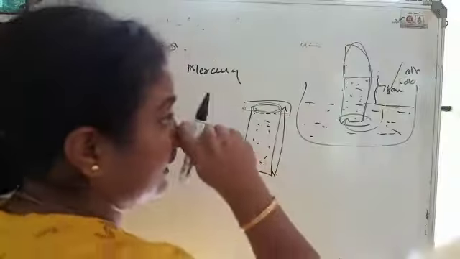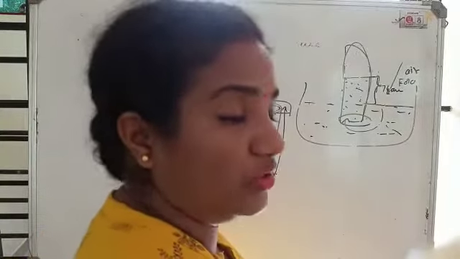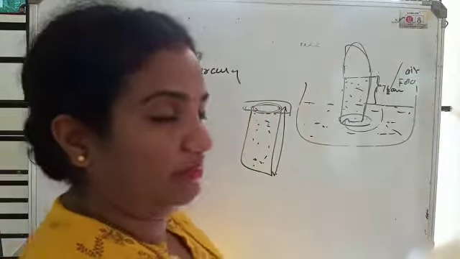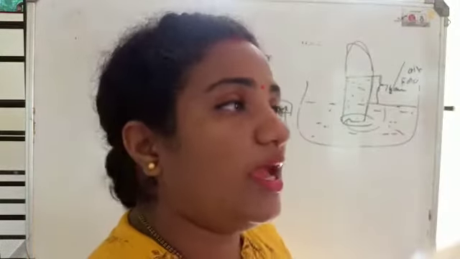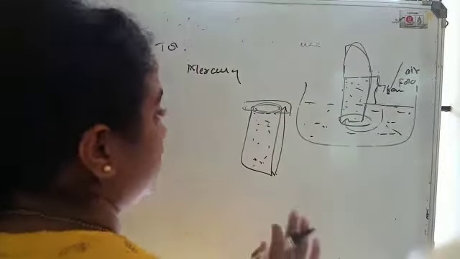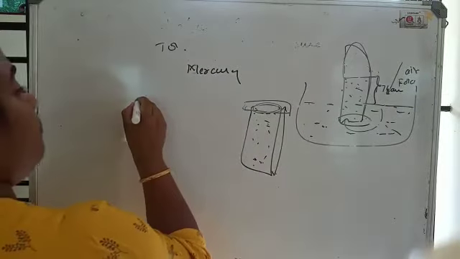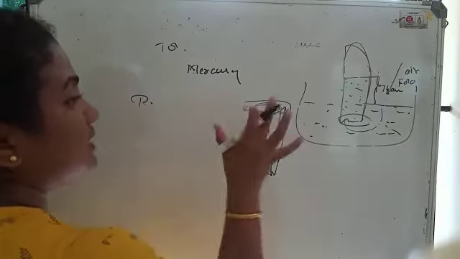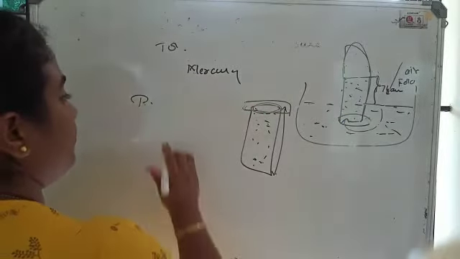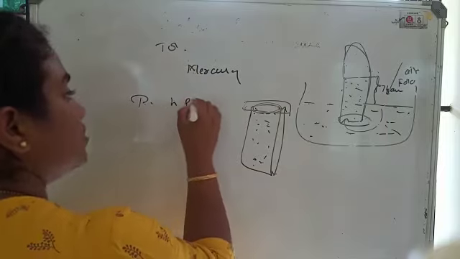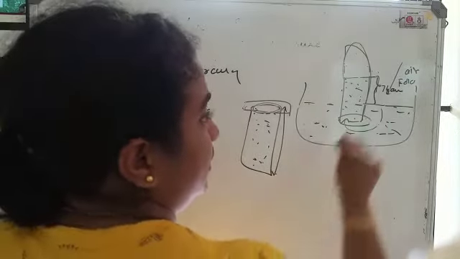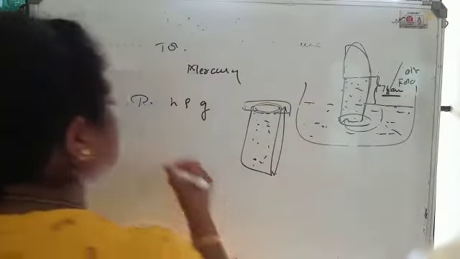He told that this tells about the pressure experienced by the fluid at that particular level. He did this experiment at 0 degree C. So now pressure. He said that this experiment tells us about the pressure. How? What is the formula for pressure? That is P is equal to H rho G, where H is the height of the liquid. Here the height of the liquid is 76 centimeters.